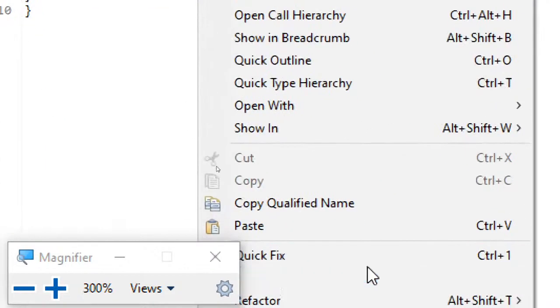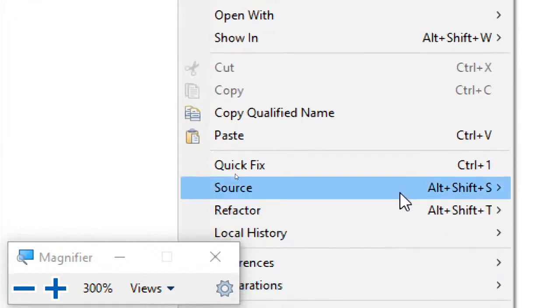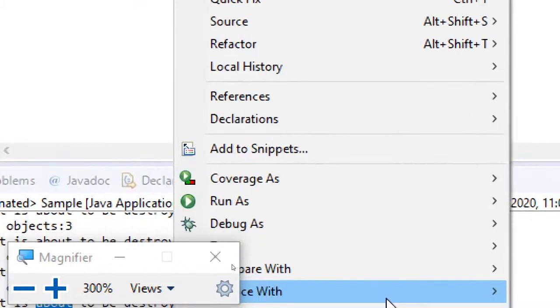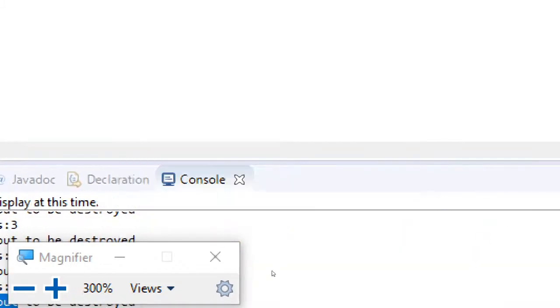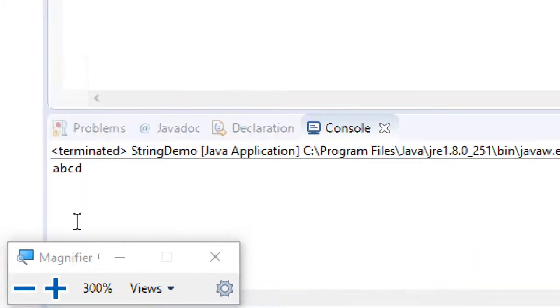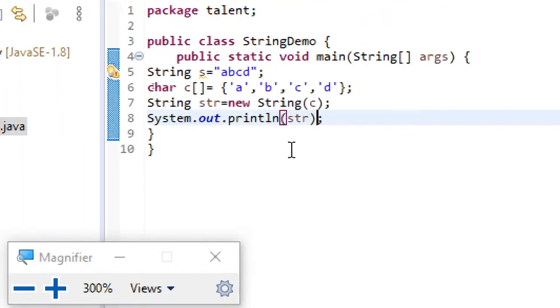Okay, now let me show you this. Where is this run as? Yeah. So here you can see just ABCD. Now what is the point I'm trying to convey here? Suppose I write this as ABED.